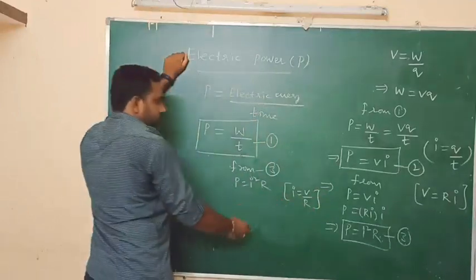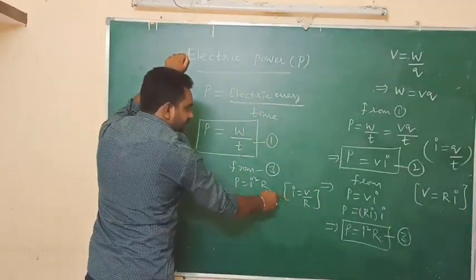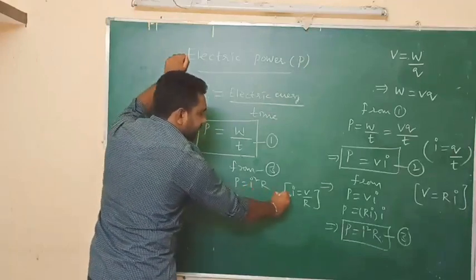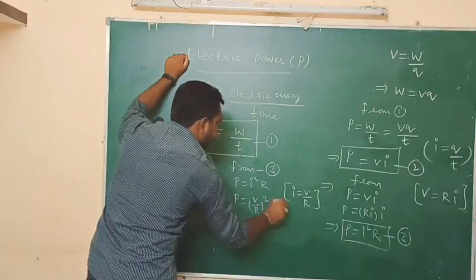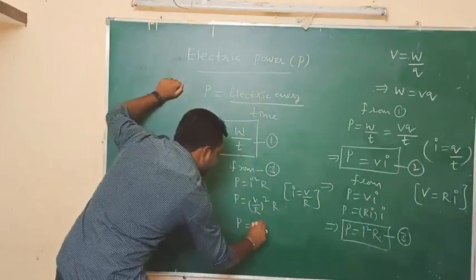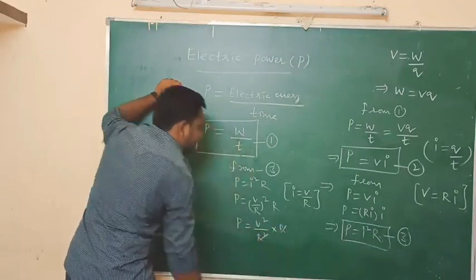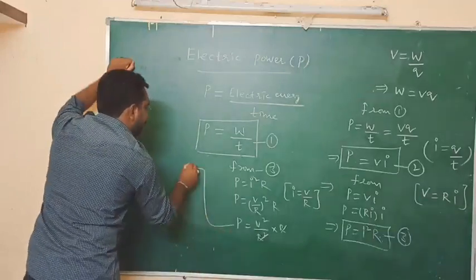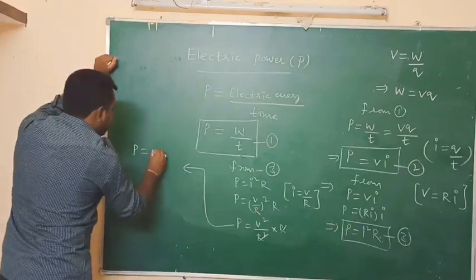So now I am going to use this equation in this formula. I am going to substitute the I value in this equation. So here I square is there. Instead of I, what we get at I equal to V by R. V by R whole square into R. So then if we solve this one, V square by R square into R. R gets cancelled. So then finally what we get here? Here I am going to write P equal to, what is the remaining term? V square by R.